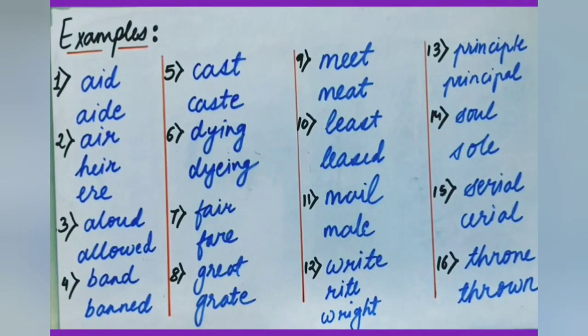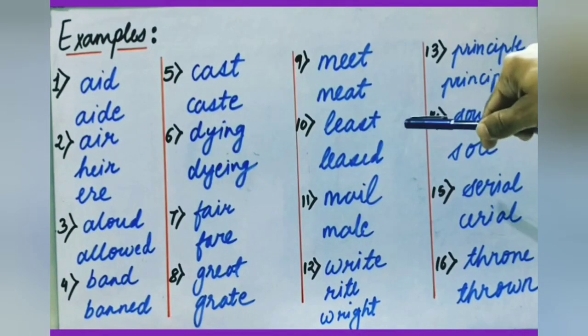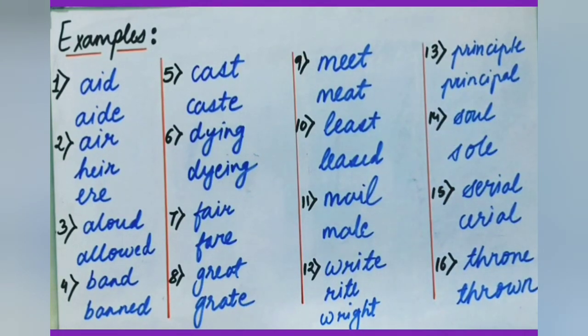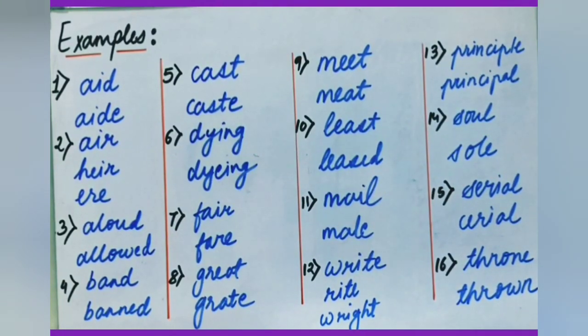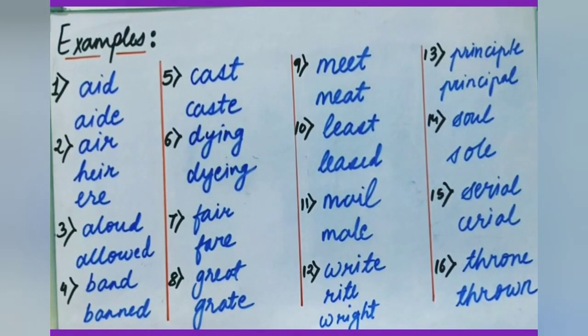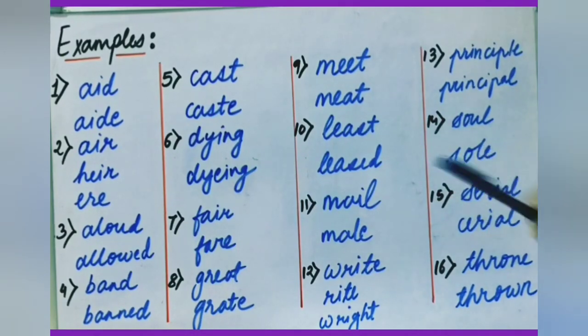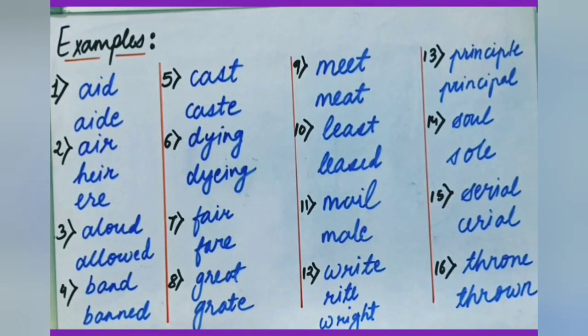Meet, meat. Pronunciation is exactly similar. The first meet is to meet someone. The second meat is non-veg. Least, lease. In this one, the spelling is different and the pronunciation is also a bit different. This is pronounced as least, the sound t comes in the end, and here the sound of s comes in the end.